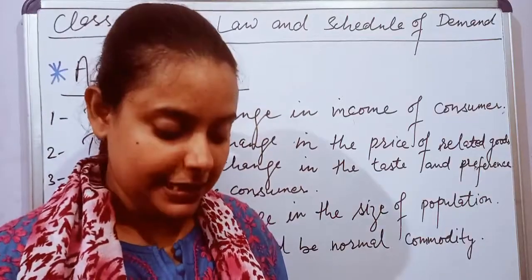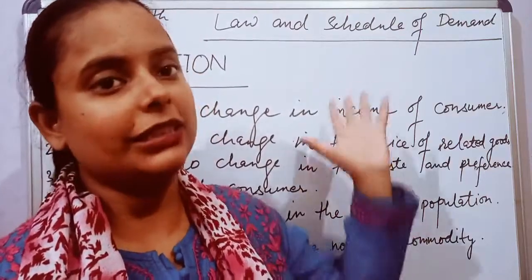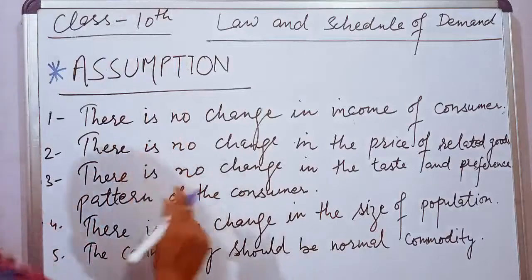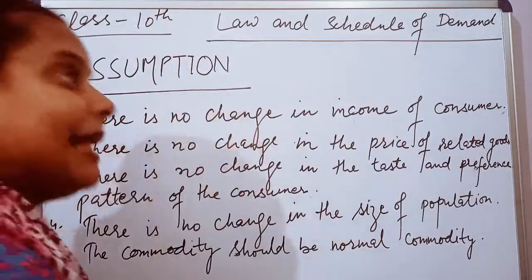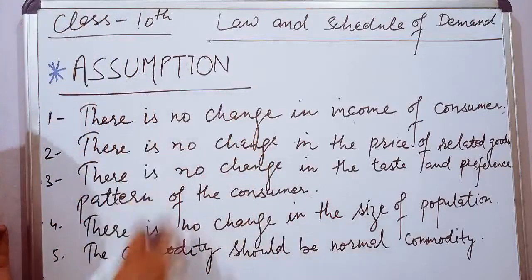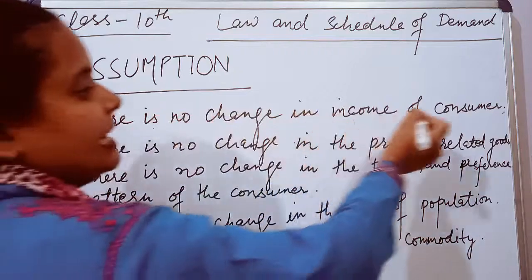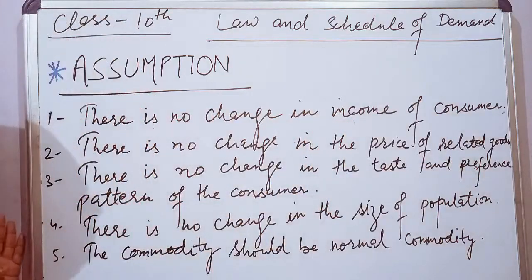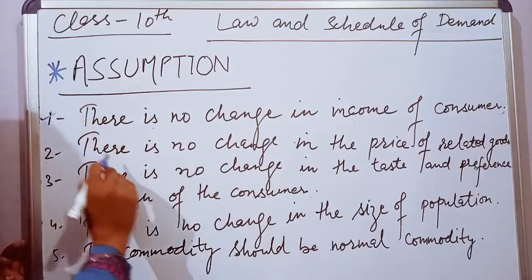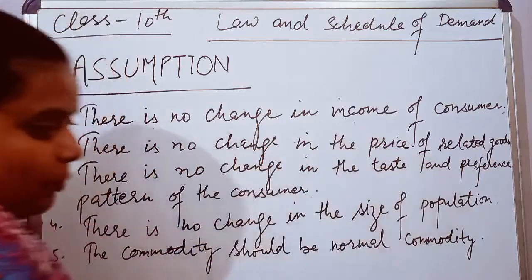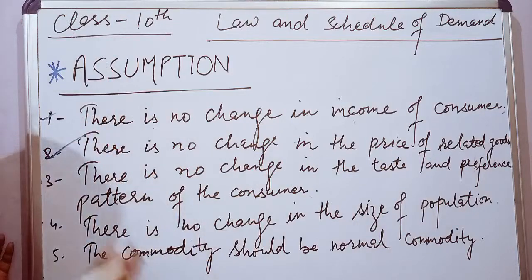Now see, in economics, there are some assumptions. Means the law of demand is based on these assumptions. That is, the law of demand will only apply when all these things remain unchanged. Like there is no change in the income of the consumer. Means the income of the consumer will remain the same. Second, there is no change in the price of the related commodity. Means the price of the related commodity will also remain the same.